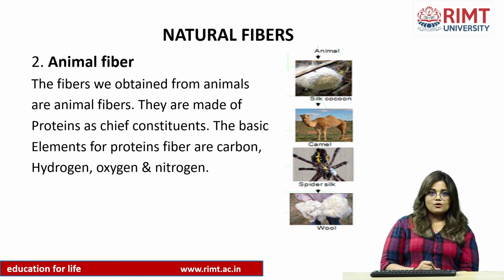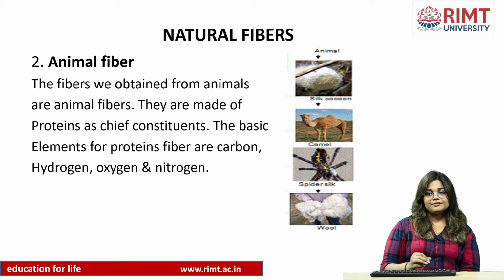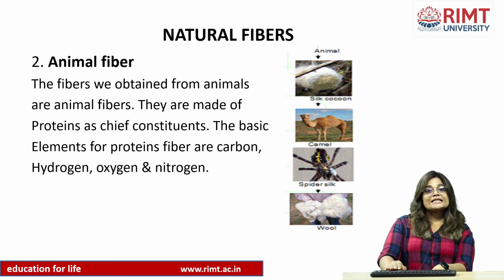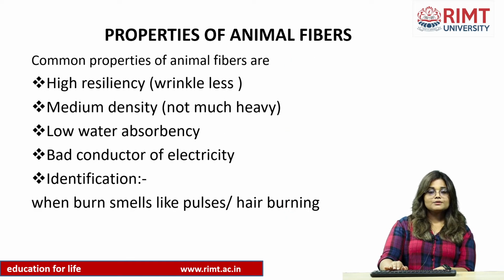These four components mix together to form protein, and protein further produces the animal fiber. You can see in these pictures that the first one is the silk that we obtain from the silkworm and from the cocoon, and next one is the camel that produces furry fiber. Next is the spider silk, and the last one is the wool that we obtain from sheep.